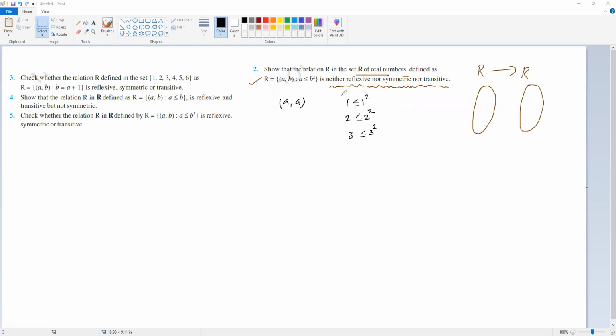But what they said is it is neither reflexive. So why is it not reflexive? Or what is your opinion? Is it reflexive? Is it a mistake in the question? Or if it is not reflexive, तो आप मुझे एक counter example बताइए in such a way that (a, a) वो रिलेशन में नहीं आएगा.